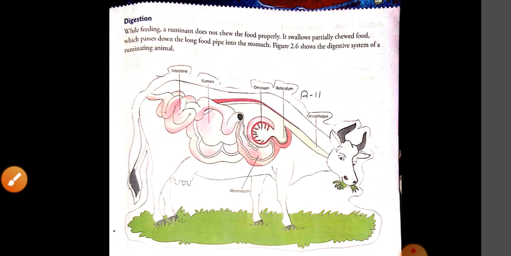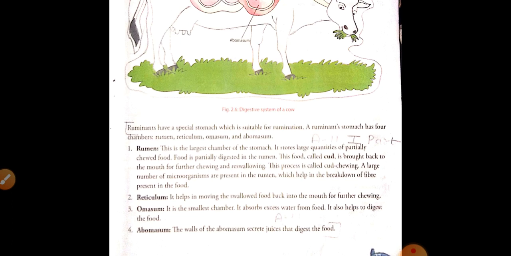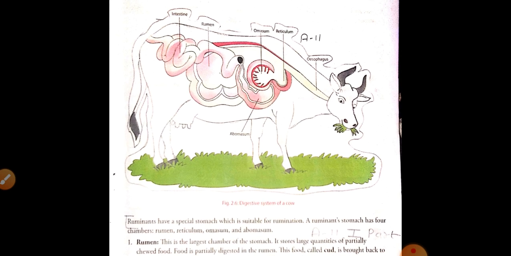What is the function of abomasum? Abomasum helps in the secretion of digestive juices. Like humans have salivary glands, liver and pancreas for secretion of digestive juices, ruminants have abomasum to secrete the digestive juices, which help in the digestion process in the ruminant stomach.